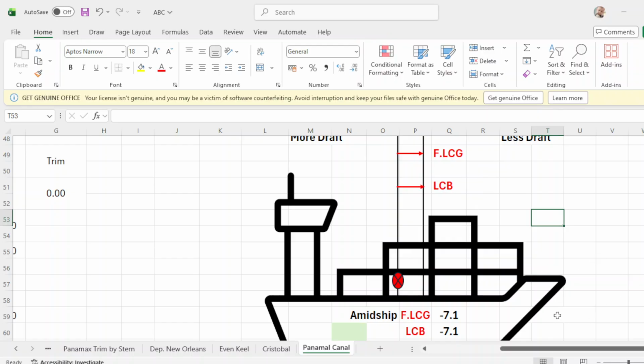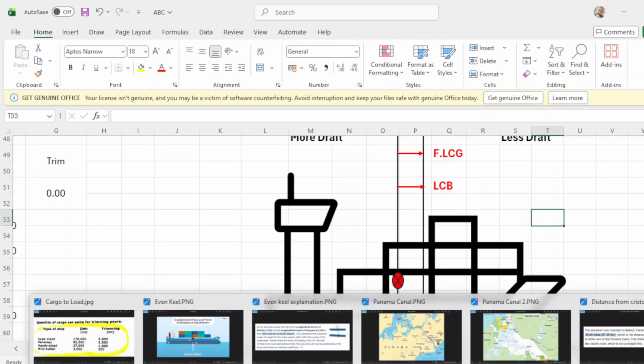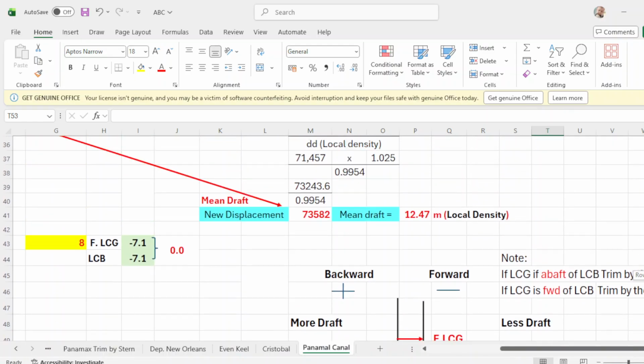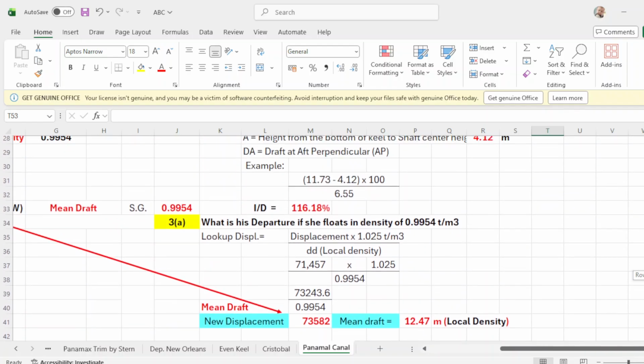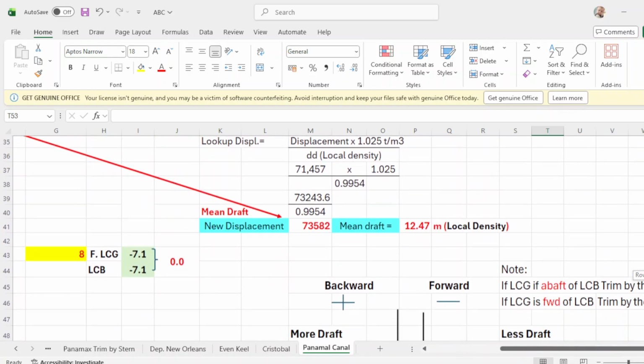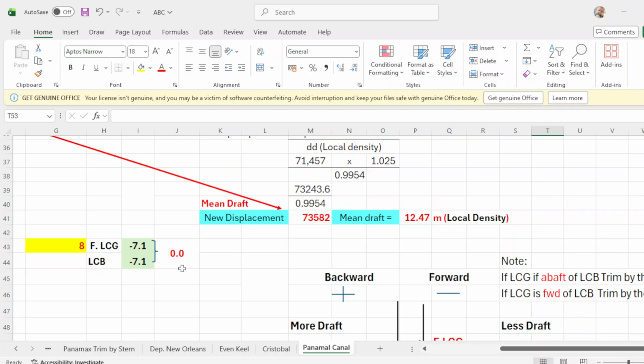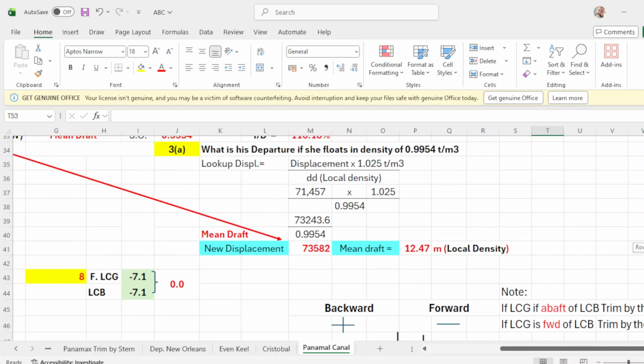That's why it is even keel. Okay, so next. What's the number of this one? Number 8. Then we go to number 9.